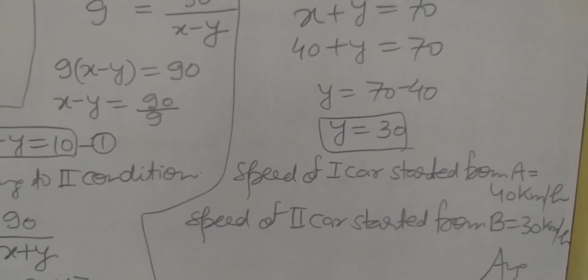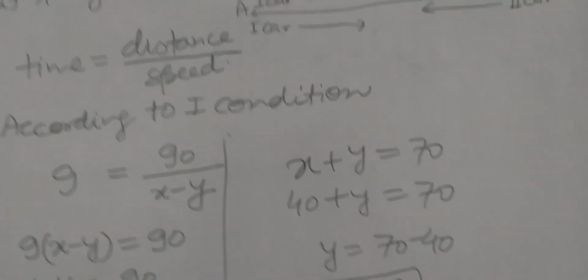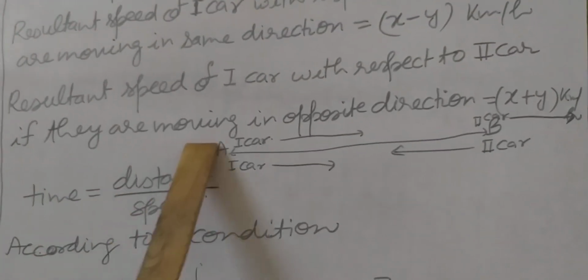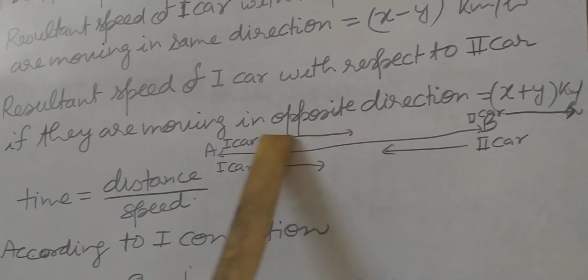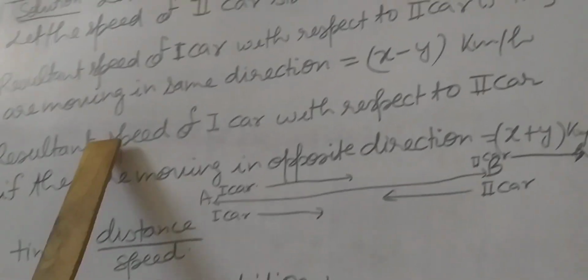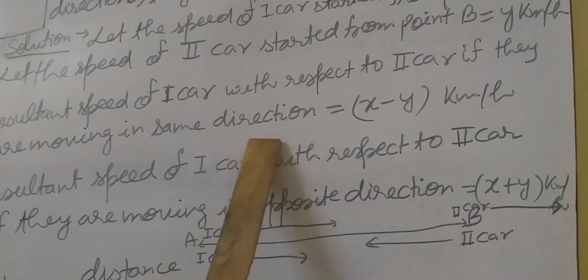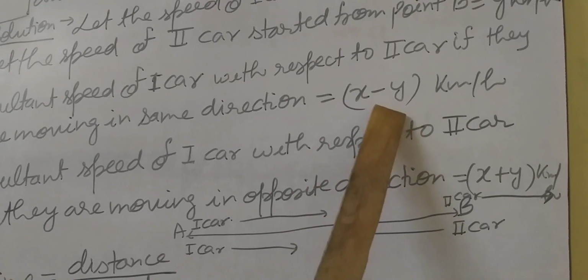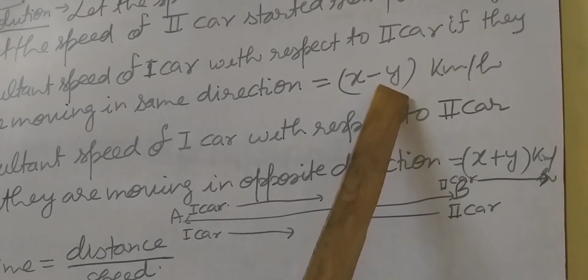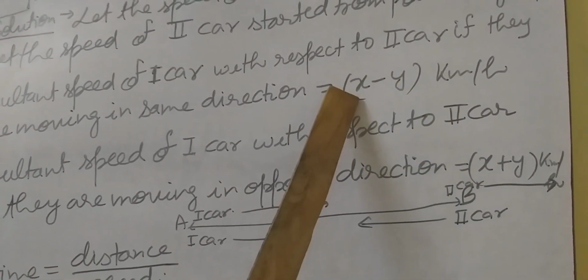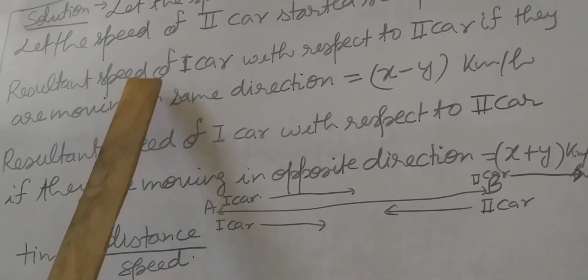Okay students, understood? In this question, you have to remember this part. When two vehicles are moving in the same direction on the road, then their speeds are subtracted. We have to subtract the second one from the first to get the resultant speed.